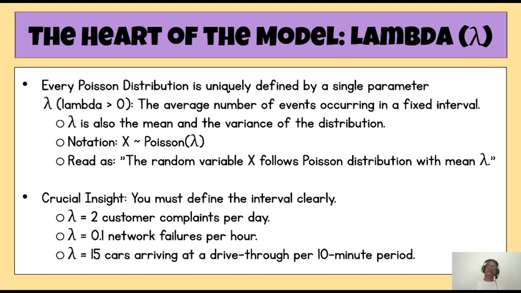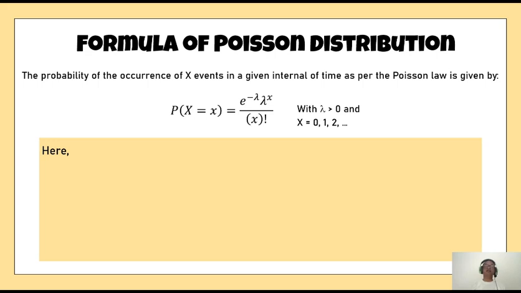So if you want to keep lambda reasonably small, instead of taking 10 minutes, you can write that lambda equal to 1.5 per minute. So that way you can control the value of lambda also by changing the time interval, but it is not necessary. This is just a matter of concern. Okay. Now probability of occurrence.